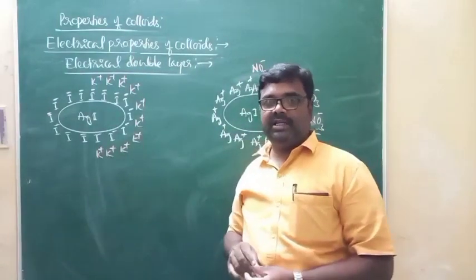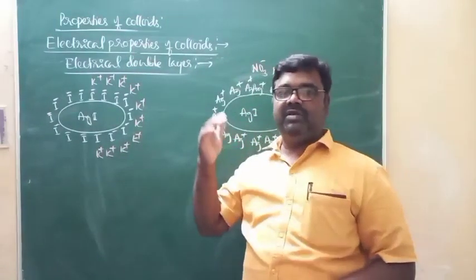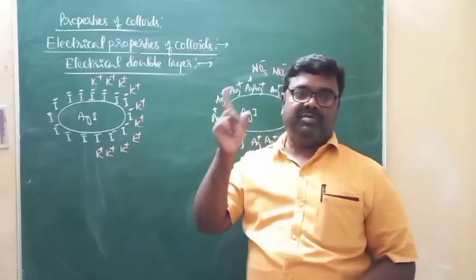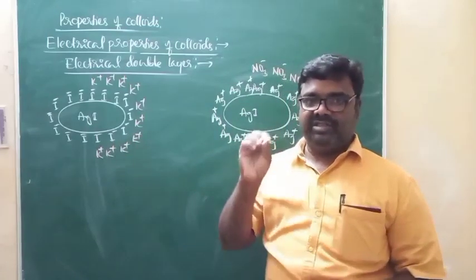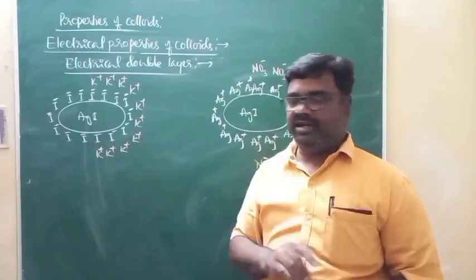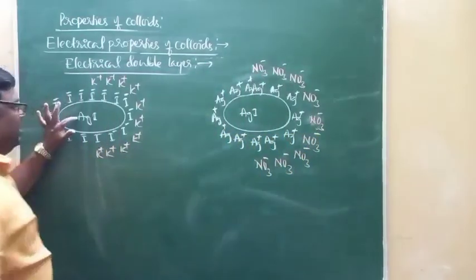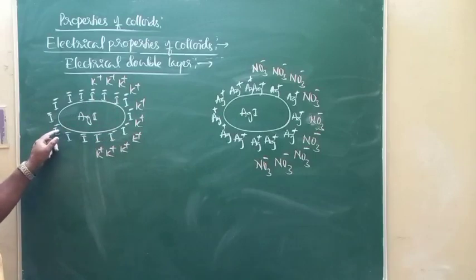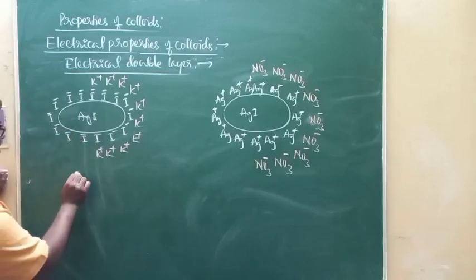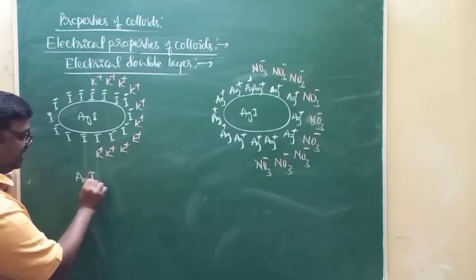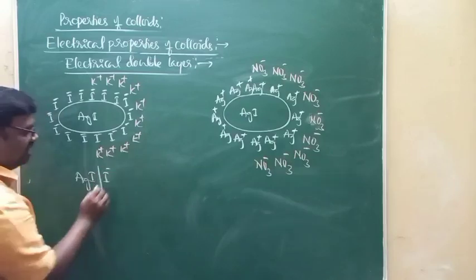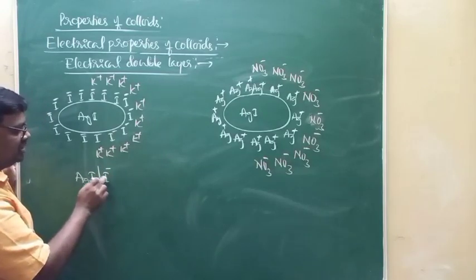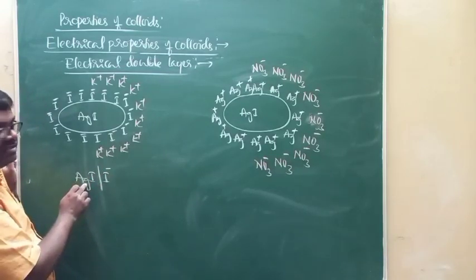As you know, a layer of positive or negative charges will be formed on the surface of colloidal particles due to the adsorption of ions on the surface of colloidal particles. Here it is. This is silver iodide sol, in which we have a layer of negative charges due to the adsorption of I minus ions on the surface of silver iodide particles. Now I can represent it like this: AgI bar I minus, as I minus ions are adsorbed on the surface of silver iodide particles.